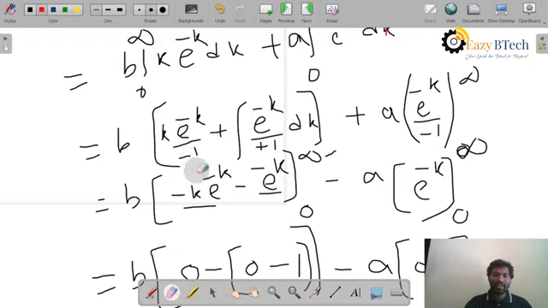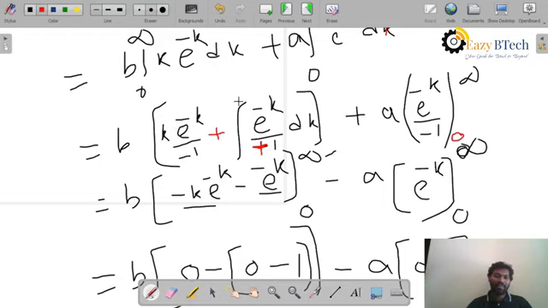What I will write here is actually a minus sign. So minus of, it is also a minus sign, the integral of the differentiation of the first function, which is equal to 1, into e power minus k by minus 1. So that's why I write this as plus 1, because minus into minus is plus 1, into dk, plus a into the integral of e power minus k by minus 1. Here the limits are 0 to infinity, upper limit and lower limit.